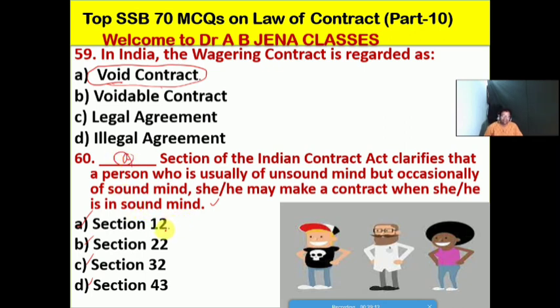The vital MCQ, another vital MCQ, I repeat again: section 12 of the Indian Contract Act clarifies that a person who is usually of unsound mind but occasionally of sound mind may make a contract when he or she is in sound mind. So A is the right option for this MCQ.